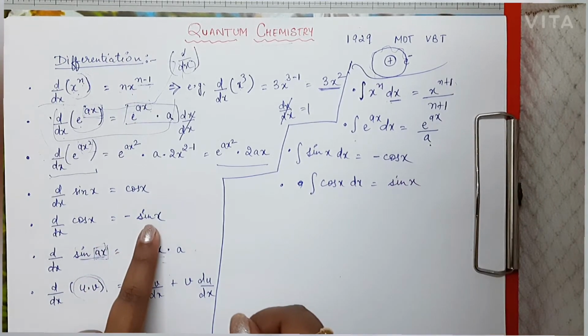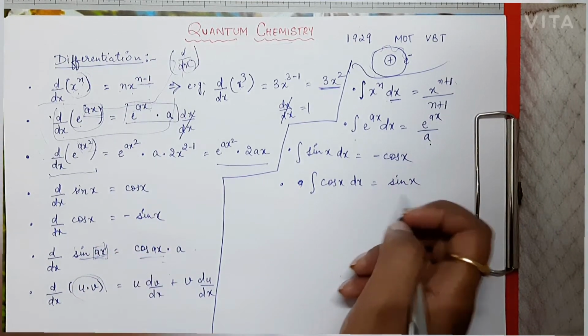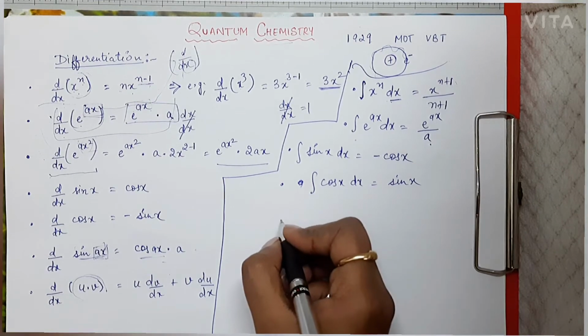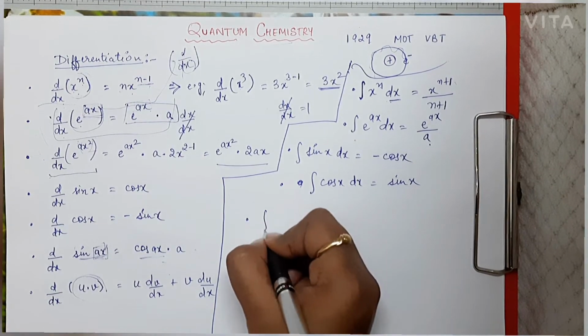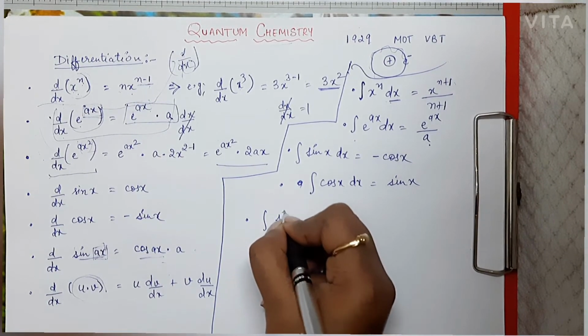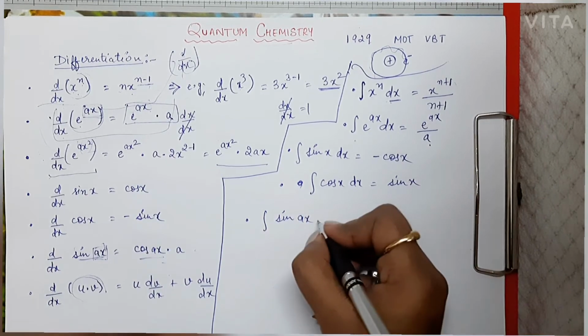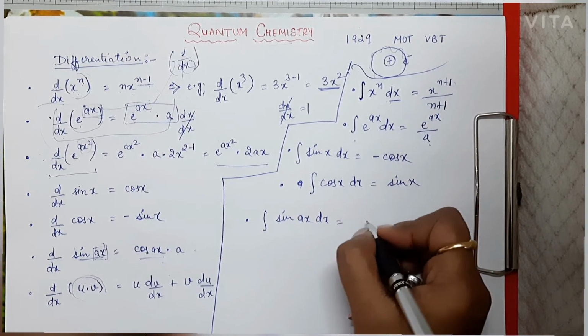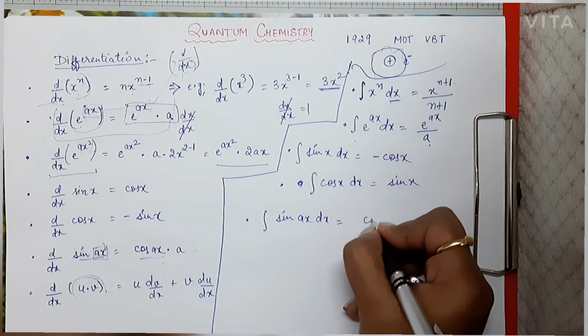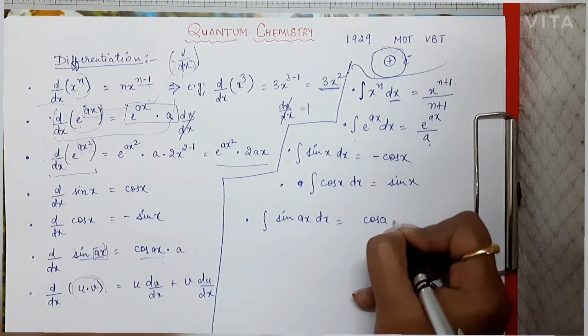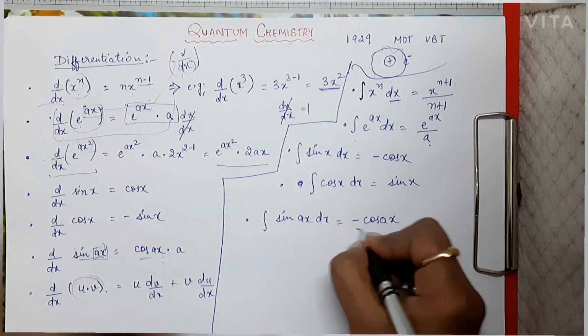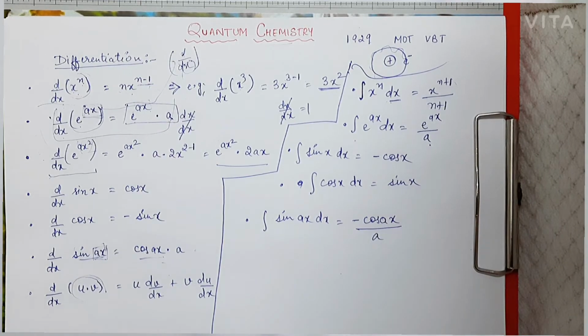Here it was minus sin x. So this is the difference. Now integration of sin ax dx, that will be equal to minus cos ax divided by a.